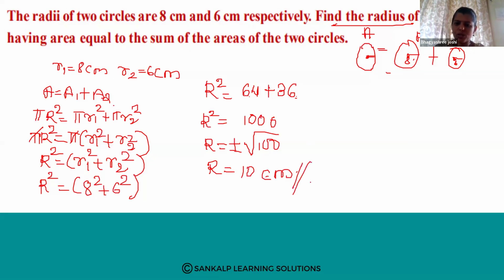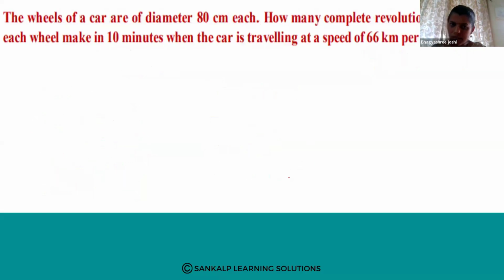This is also the same problem. Next, the wheels of a car are of diameter 80 centimeter each. How many complete revolutions does each wheel make in 10 minutes when the car is traveling at a speed of 66 kilometer per hour? What have they asked? The wheel of a car are of diameter 80 centimeter.